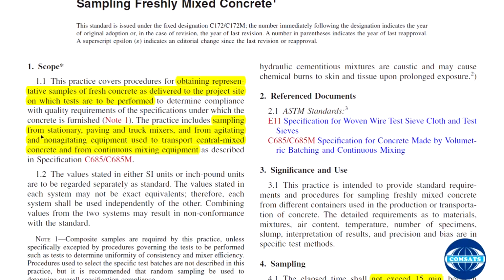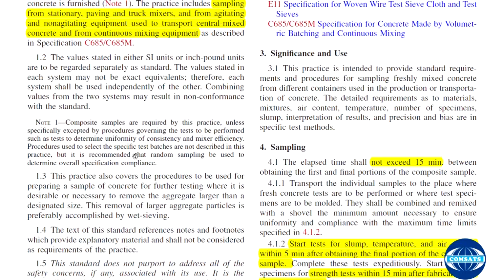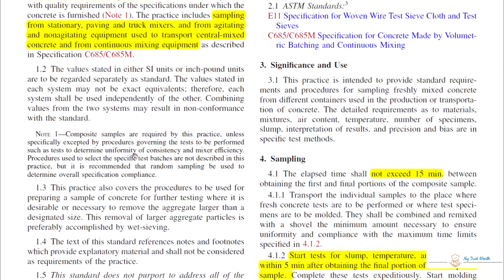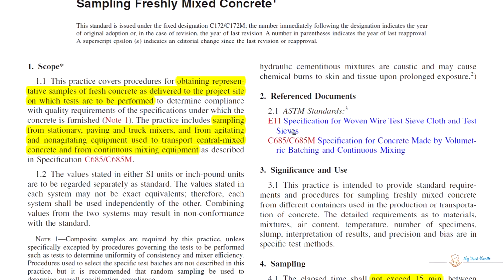The practice includes sampling from stationary, paving and truck mixers, and from agitating and non-agitating equipment used to transport central mixed concrete, and from continuous mixing equipment. So different sampling from different equipment will be stated in this code: from stationary equipment, from paving and truck mixers, and from agitating and non-agitating equipment. So these are the reference documents.